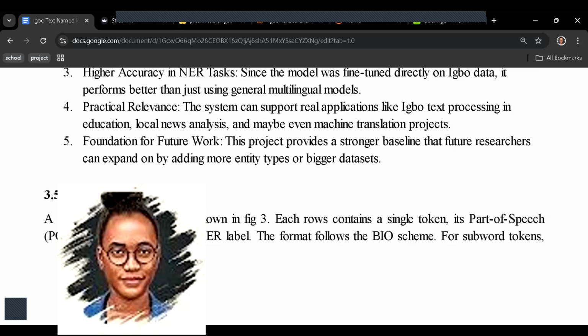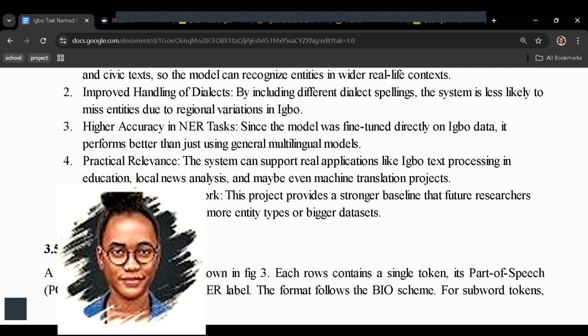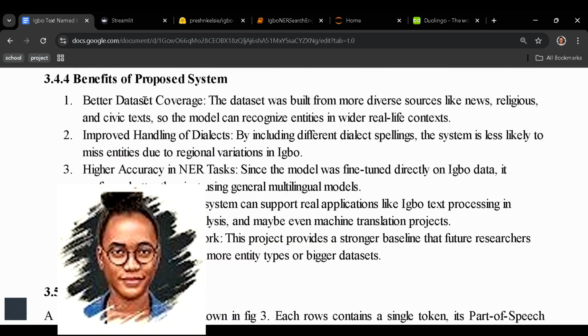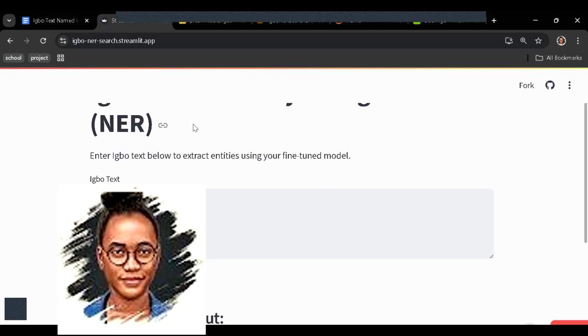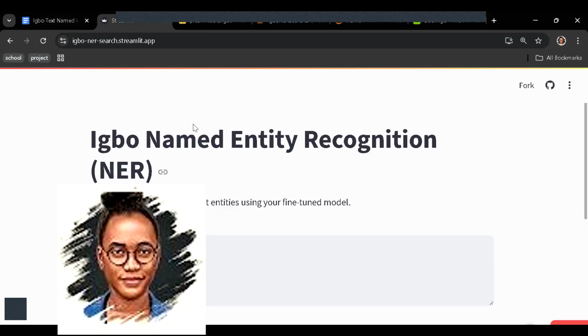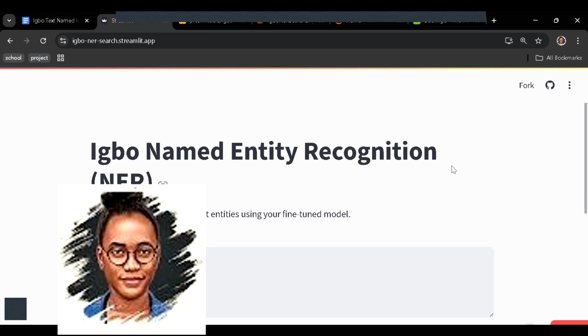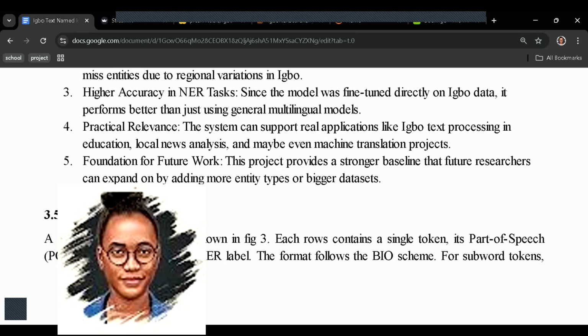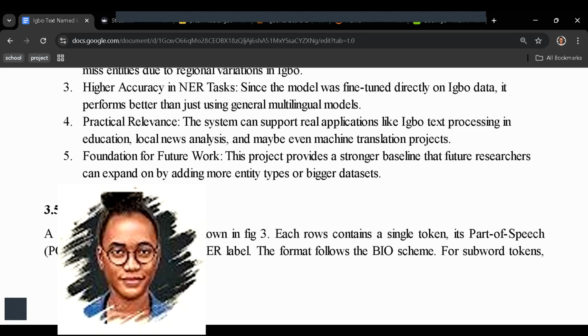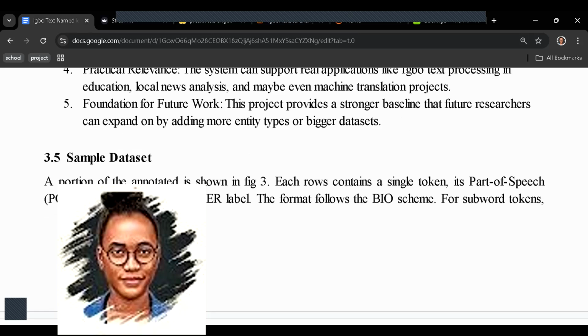So all these are the benefits of our proposed system. Let's go through it. I've mentioned why it's important. We have more dataset coverage, improved handling of the language. Relevance: we saw the relevance. From this app, you guys can even come and say, okay, you want to use this and start working towards creating a bot, a language assistant, all those kinds of things. You can even do more research on it, make bigger datasets, add more entity types.